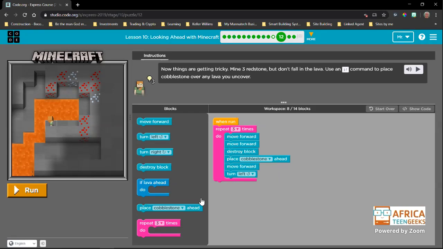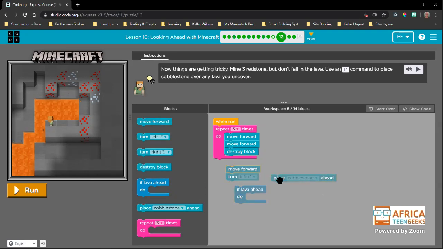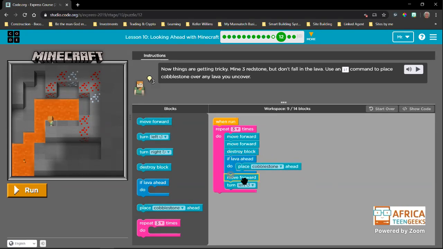So what we need to do is we need to use this little block here. Now this block is known as an if conditional. And what this block is saying is if there is lava ahead, then you place cobblestone. Okay, so we're going to put the cobblestone block in there, right? We're going to attach this there because that's where we want it to happen.